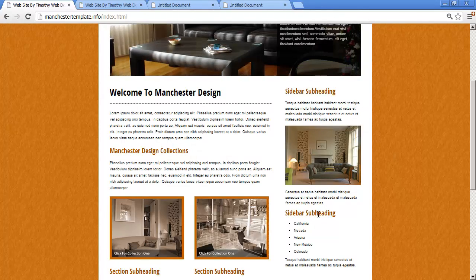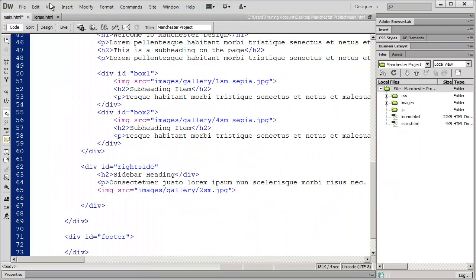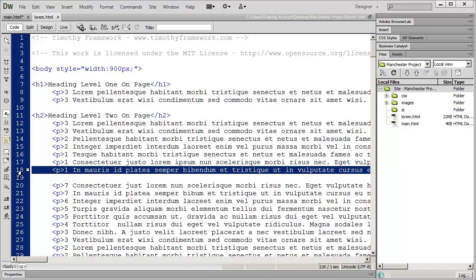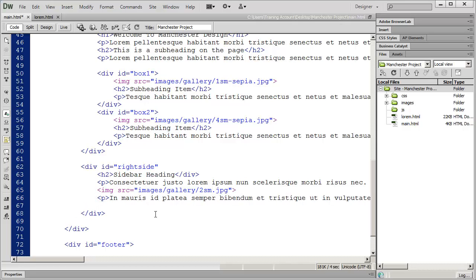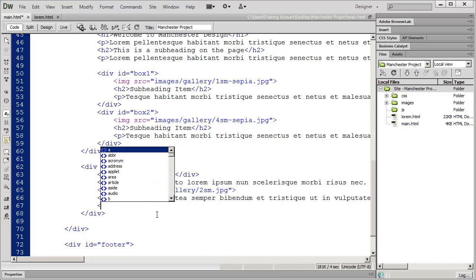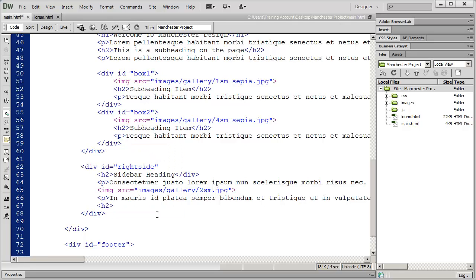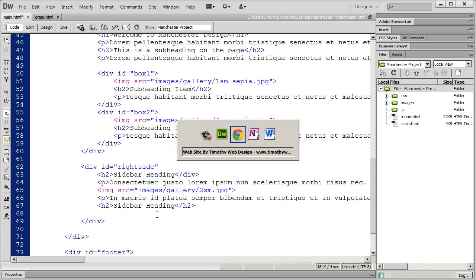And now we have another paragraph and another heading. So again, I'm going to go ahead and grab a paragraph of text here and copy it and then paste it into my project. And then I have another sidebar heading, which I'm going to place in an H2. Just like that.